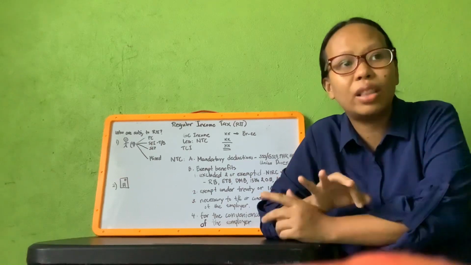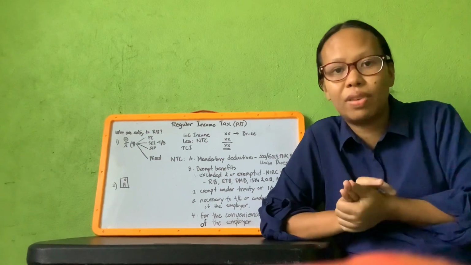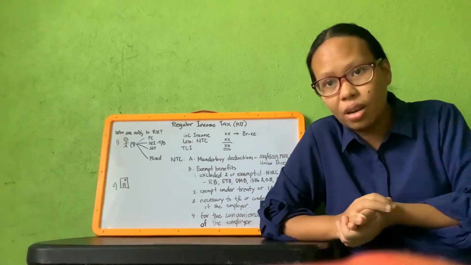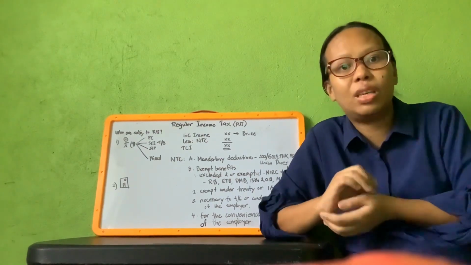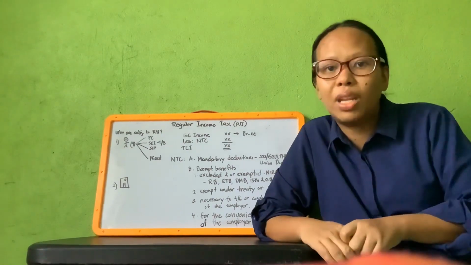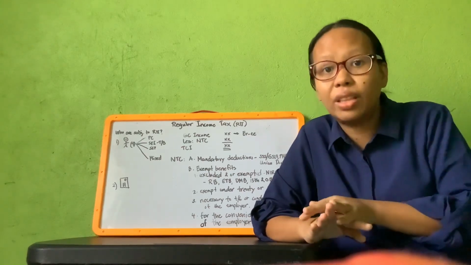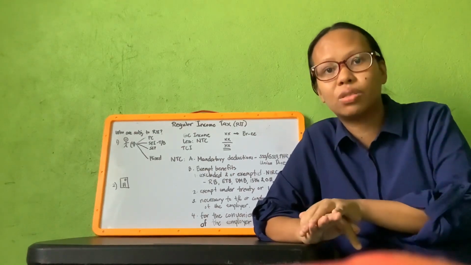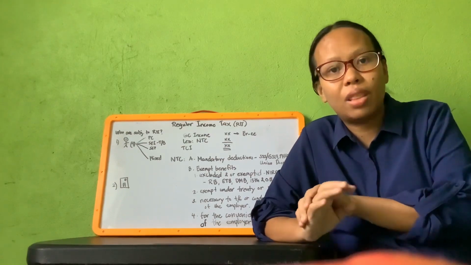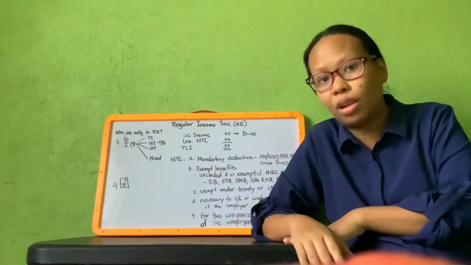Second is the right to wage. Once an applicant is hired and renders his service to his employer, as a matter of right, he will receive a salary or a wage. Third is the right to terminate. The employer may terminate an employee based on valid grounds, like when the employer is incurring serious losses and all other grounds as provided by law.